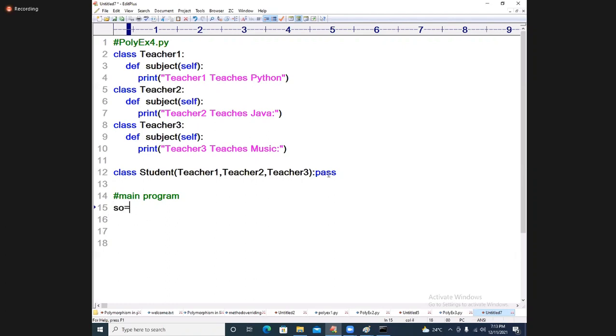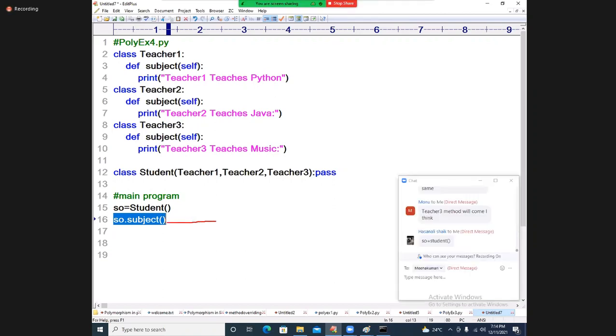I say SO is equal to student of. I say SO dot subject. Because of SO dot subject, do you know what is happening? SO dot subject, where is it going? It goes to student only. It looks for the subject. Which subject is given the preference from teacher 1? First in, first out. This is called, first of all, multiple inheritance.